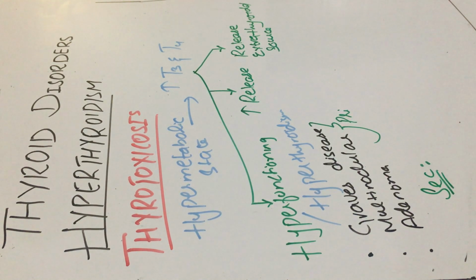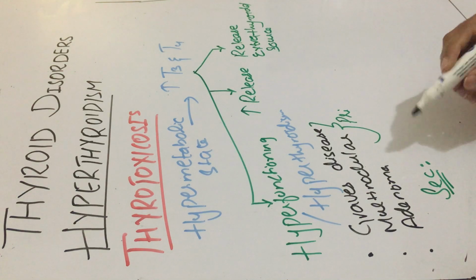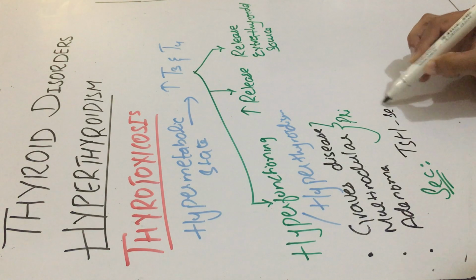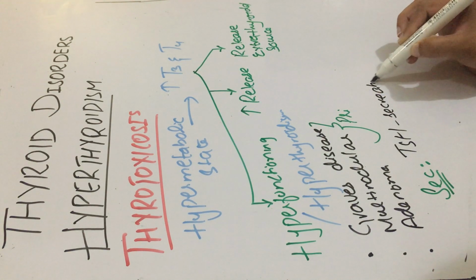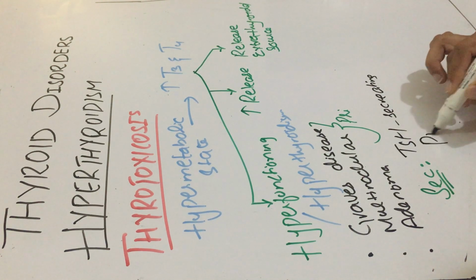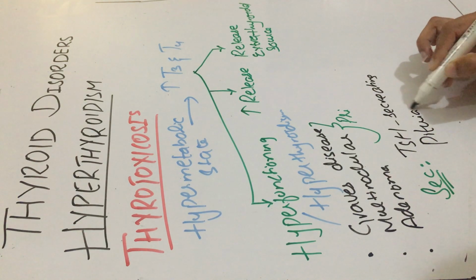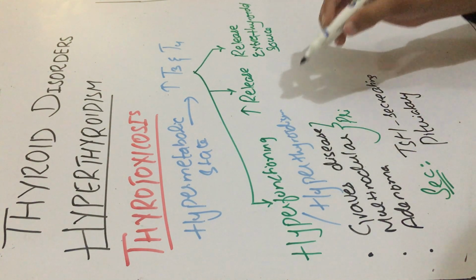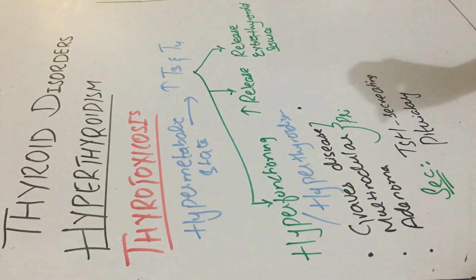Its example is a TSH secreting pituitary tumor.